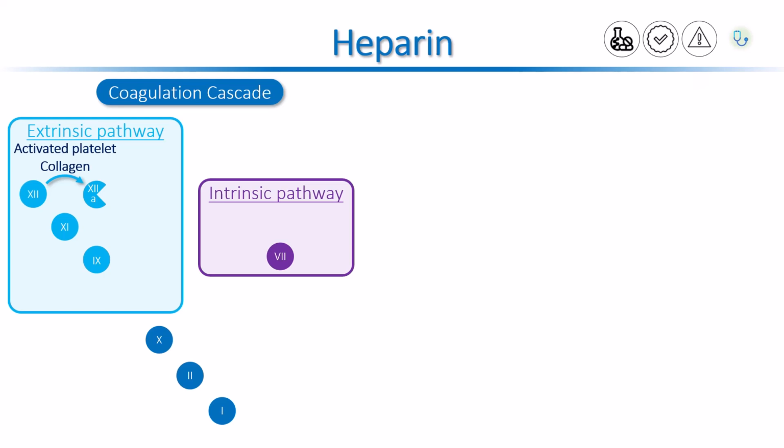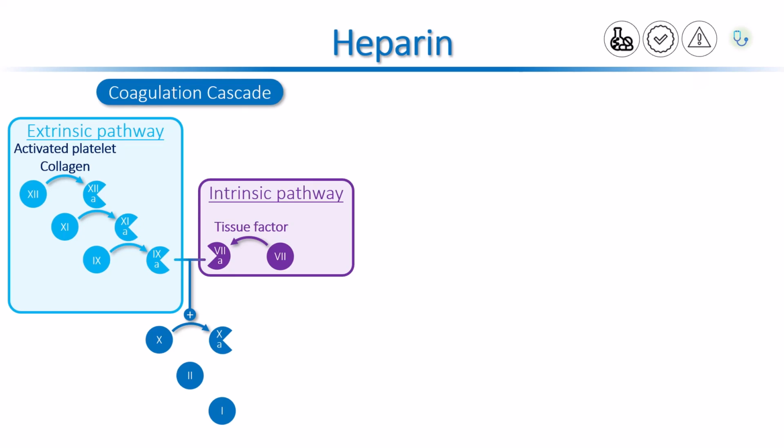This process activates factor 12, which in turn activates factor 11, which activates factor 9, which activates factor 10. In the extrinsic pathway, the exposed tissue factor activates factor 7, which activates factor 10.